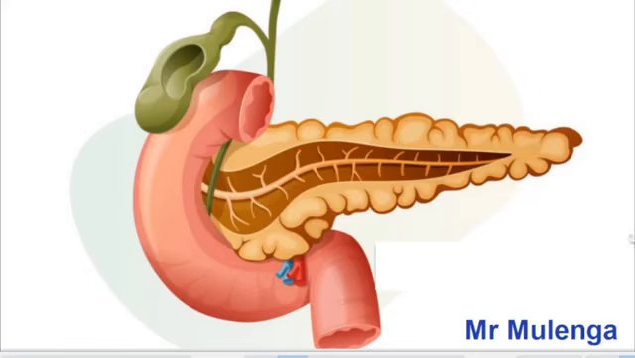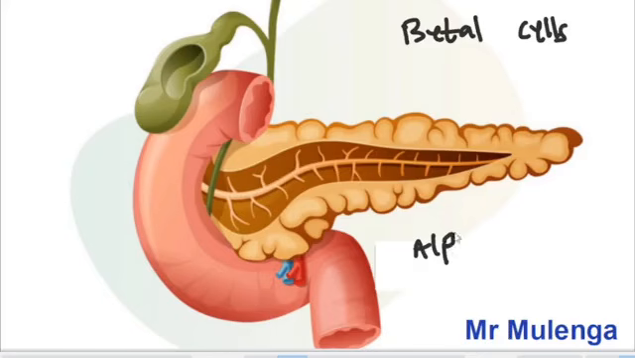So we know that the pancreas consists of 2 types of cells. It has the beta cells, and it also has the alpha cells.